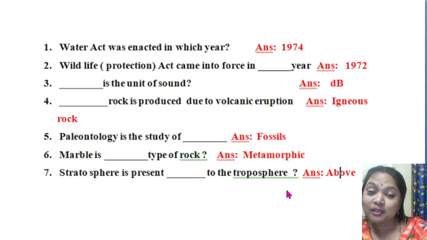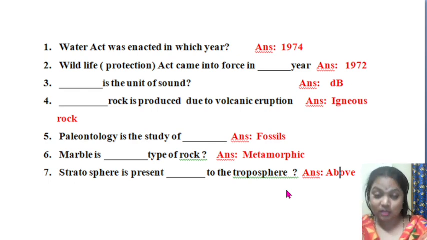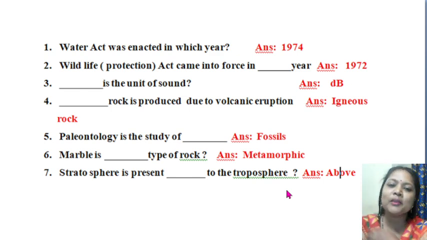If you have learned all these things previously, just listen to the question and think of the answer from your brain without seeing it. Then you can judge yourself whether you have remembered these things or not. Then see the answer, whether your answer and the mentioned answer match or not. So the Water Act was enacted in the year